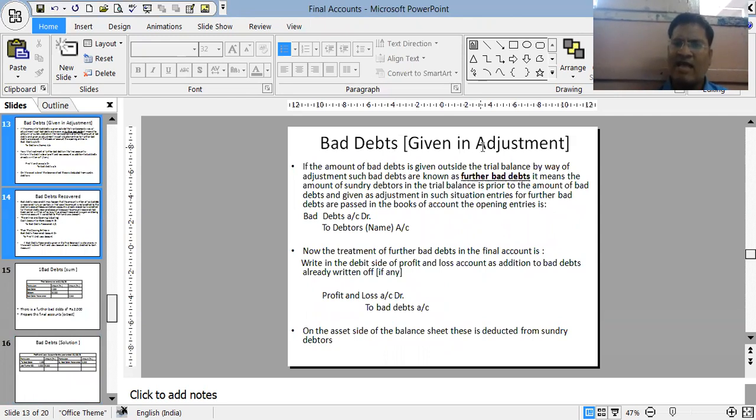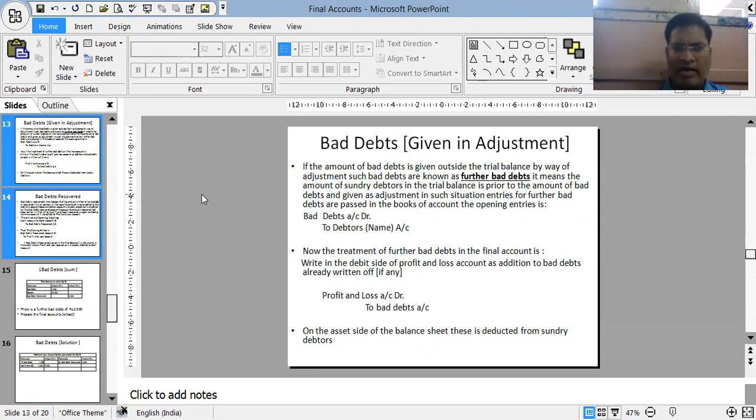If bad debts is given in the adjustment, after the trial balance, that means we need to adjust this bad debts given outside the trial balance. It means the amount of sundry debtors in the trial balance is prior to the amount of bad debts given as adjustment. In such a situation, entries for further bad debts are passed. That means we pass the same adjusting entry, bad debts to debtors account, and then close this in profit and loss account to bad debts.